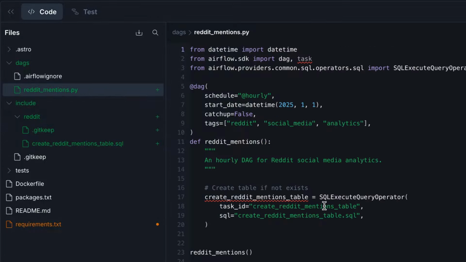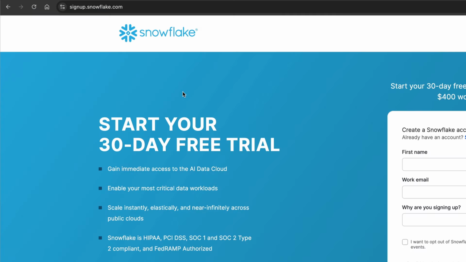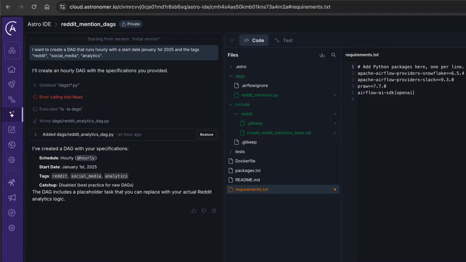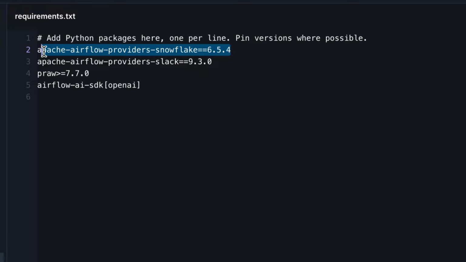So once we have that, the next step is to create the Snowflake connection. Obviously, you need to have a Snowflake account, which you can create for free, pretty nice. And then as soon as you have that, you will be able to create your connection, but make sure that you have installed the Snowflake provider on your Airflow instance. Otherwise, you won't be able to see the Snowflake connection type when you create the connection on the Airflow UI.